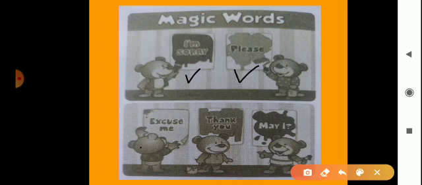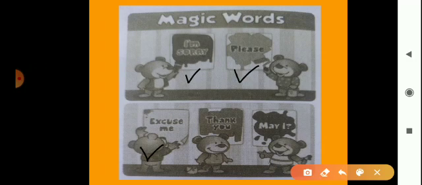Okay, then third magic word is excuse me. We should say excuse me when we ask for permission. We can also use it to ask someone to stop doing something. Okay, meaning if you want to take permission from someone, then also you can use excuse me. And if you want to stop something, that time also you can use this. And also to get people to listen to us. So use this excuse me to get attention, or ask for permission, or to stop doing something.